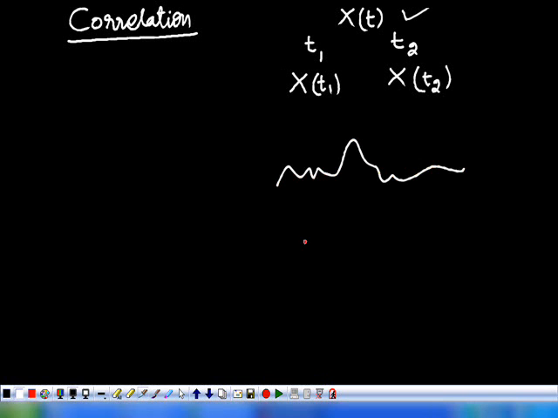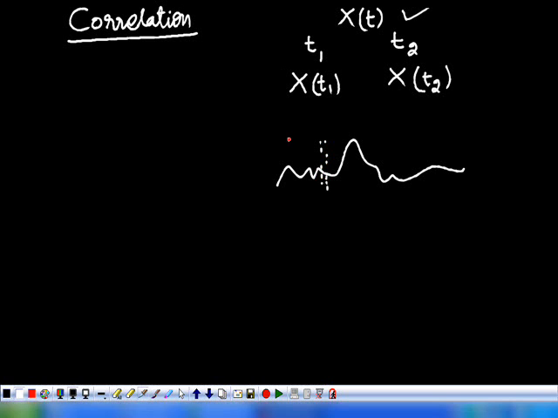let this be a random process. If you observe the random process here and observe the random process immediately after that, the difference is very small, or the difference between the two random variables is very small.